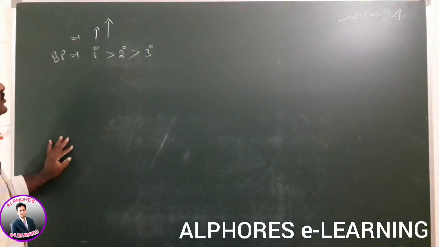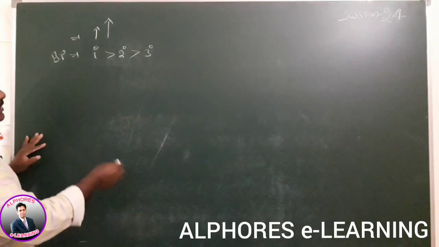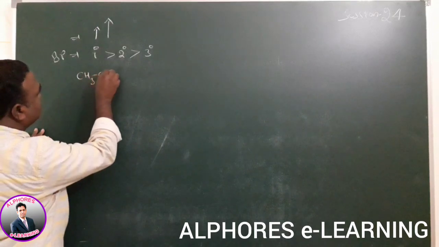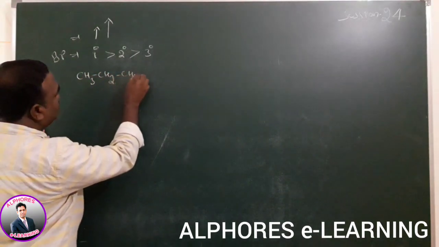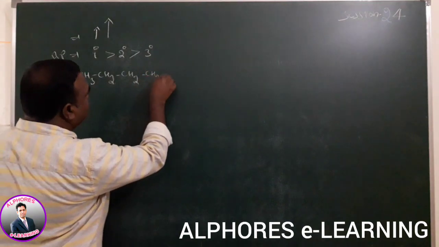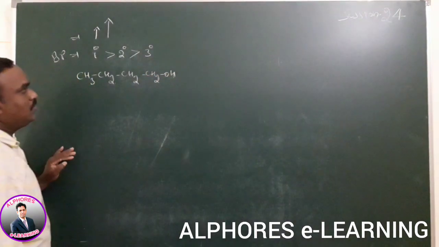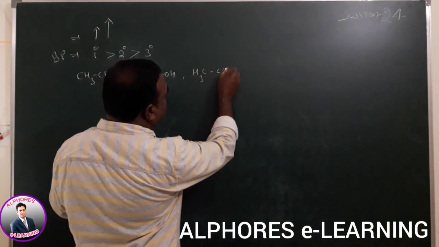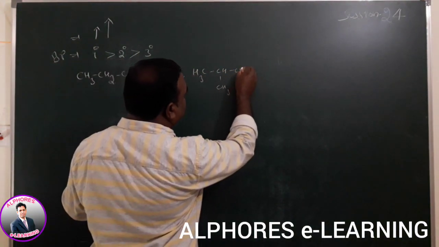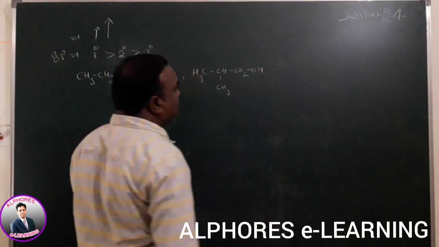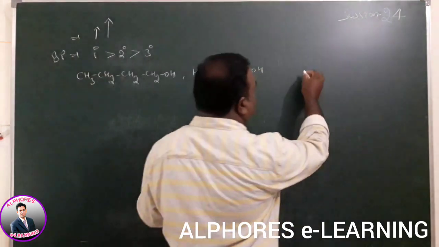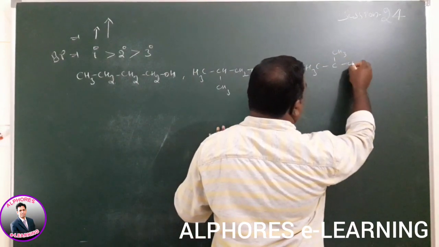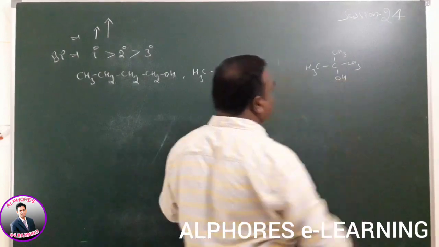We will see one example right now. Here butyl alcohol is given: CH3, CH2, CH2, CH2OH. Here again CH3, CH3, CH2OH is given, 2-methylpropanol compound. Then 2-methyl-2-propanol compound is given.